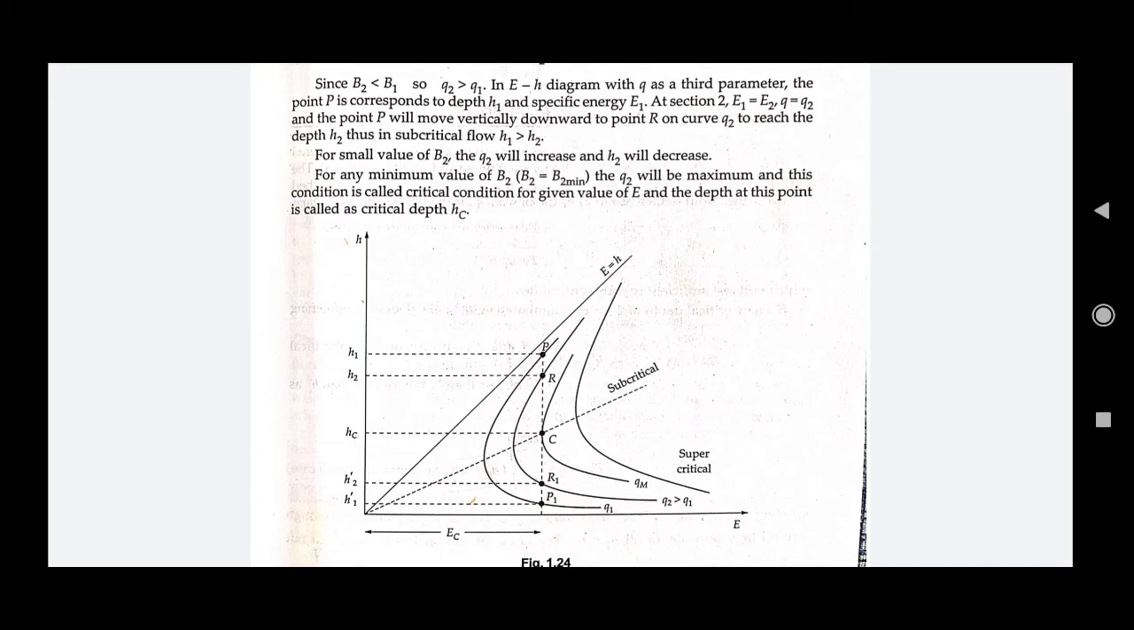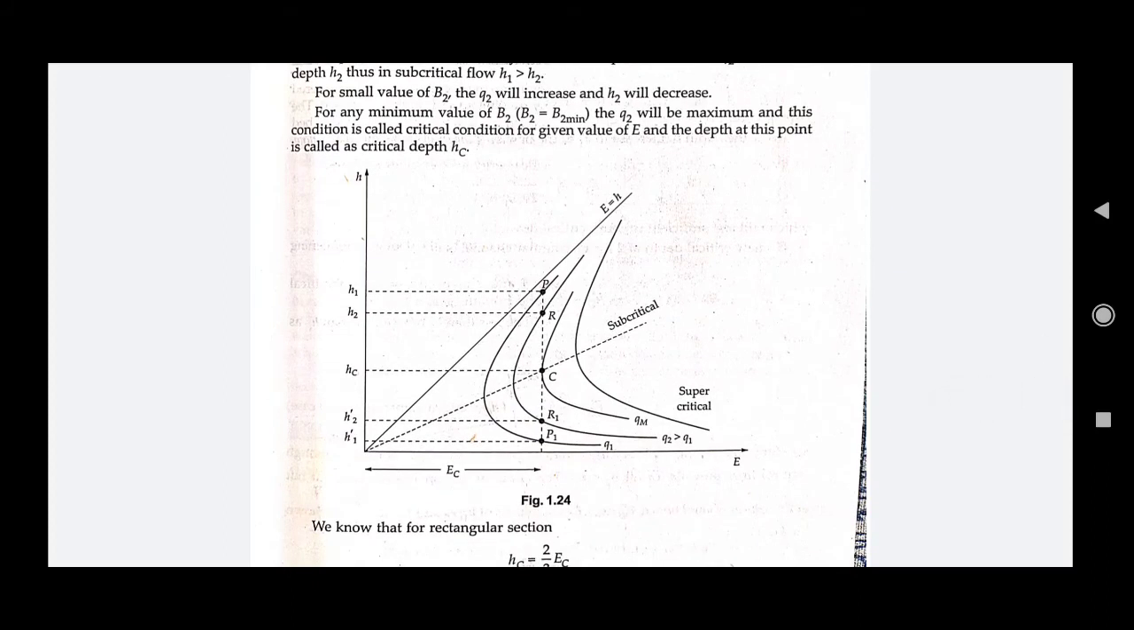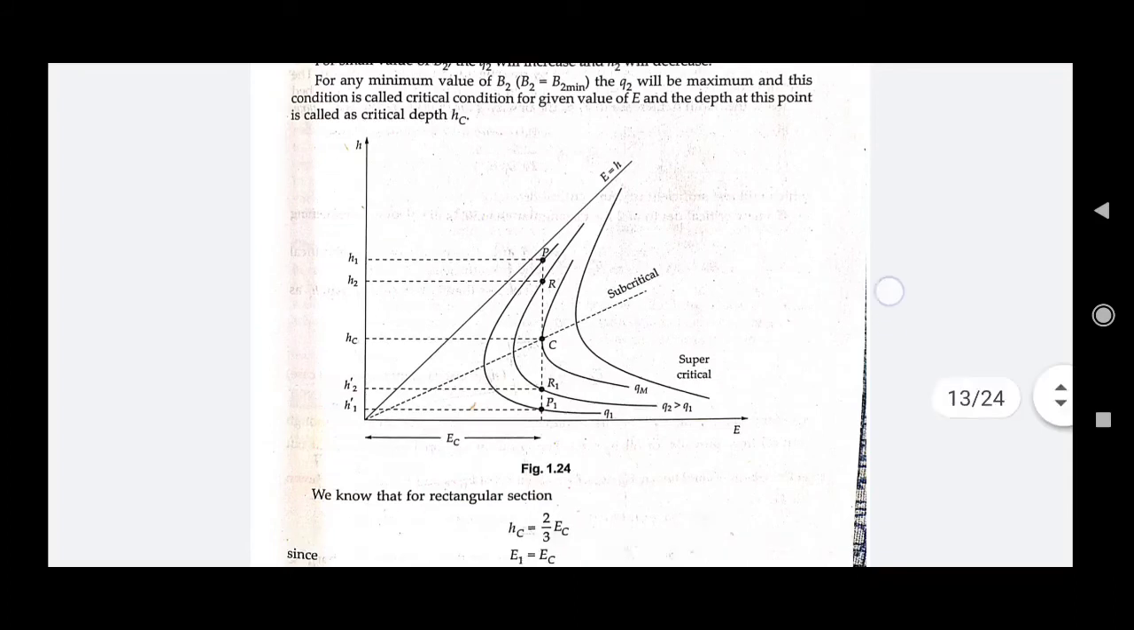So the third curve that you can see on the right of your screen is the curve for QM, that is the maximum value of Q, right? So this depth is called your critical depth, right? So up to now, what we are doing is we are considering only the subcritical approach to this, right?